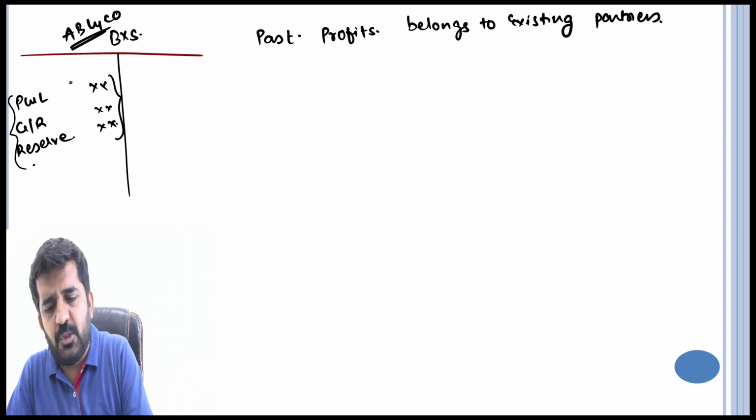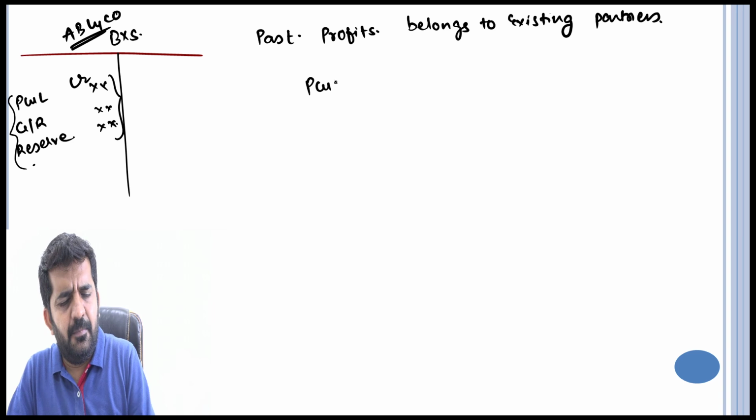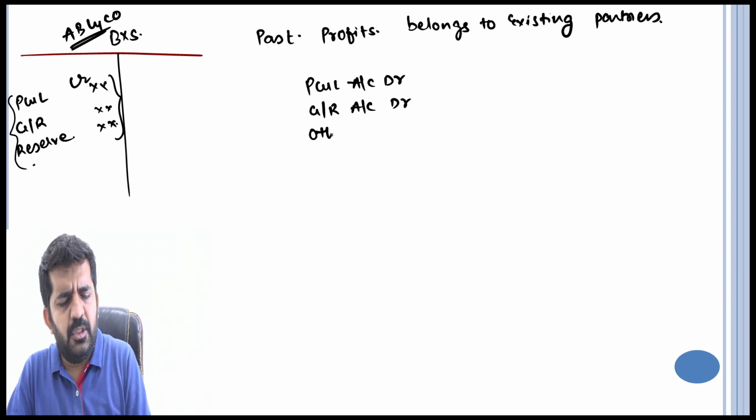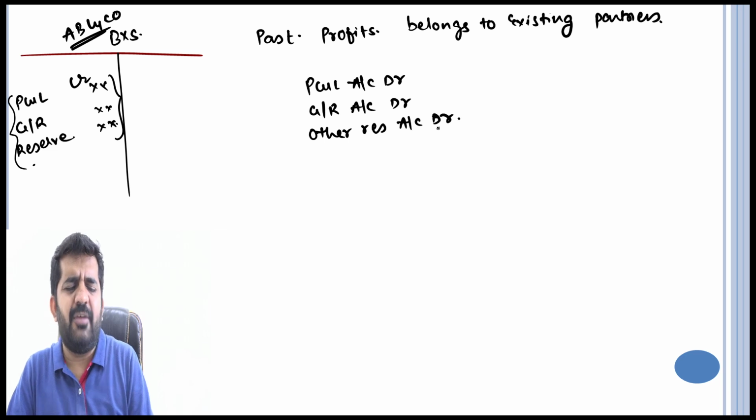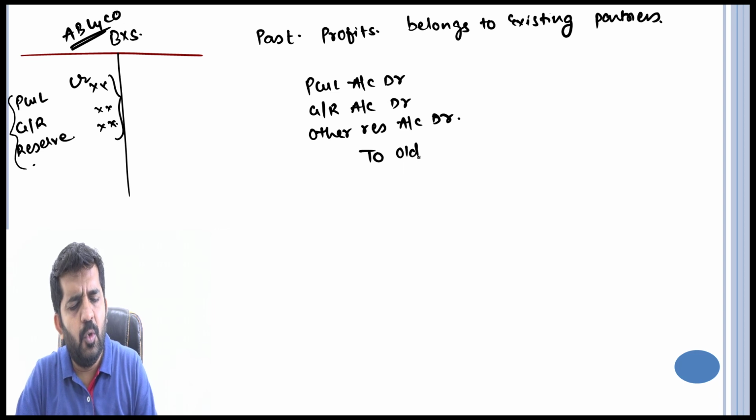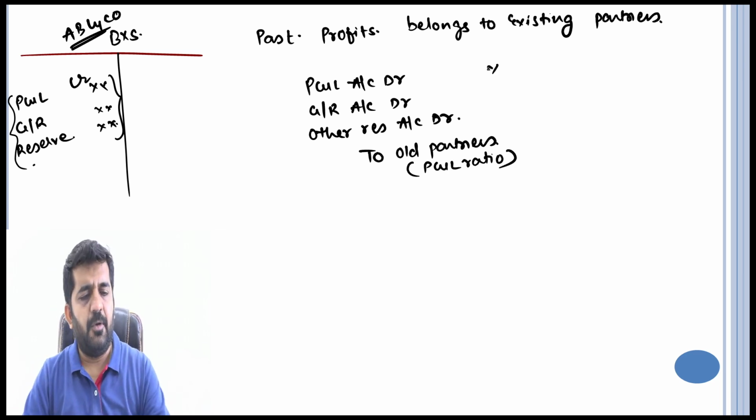How to distribute the reserve? This is having credit balance. To distribute it, debit it. P&L account debit, general reserve account debit, other reserves account debit. All three will not be available, but whatever is available, debit it. Is it alright? And it will be given to old or existing partners in their P&L ratio. Whatever is their profit sharing ratio, it will be distributed in that manner.